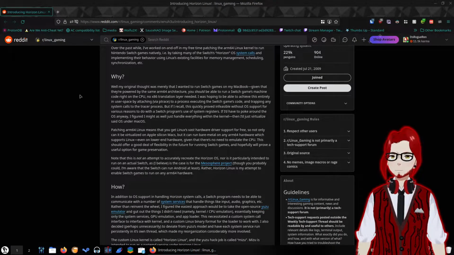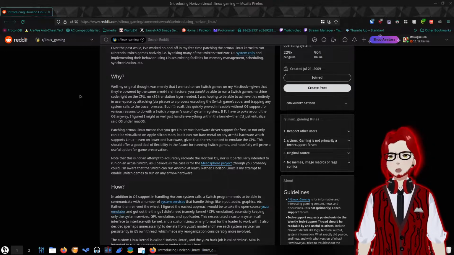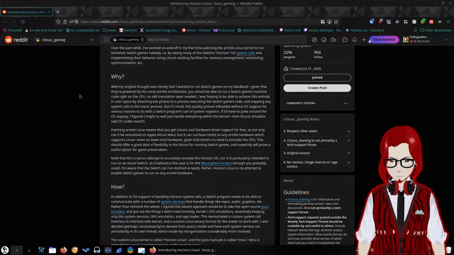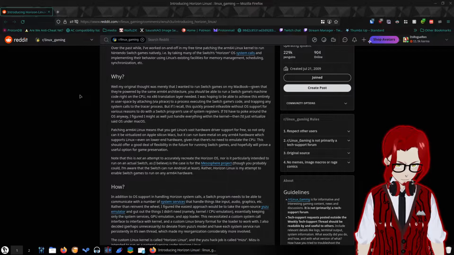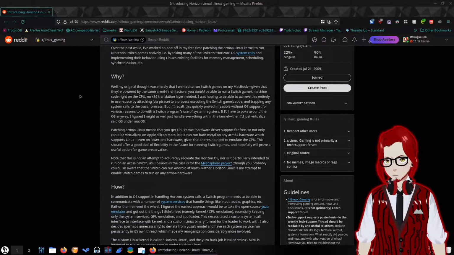Why? Well, my original thought was merely that I wanted to run Switch games on my MacBook. Given that they're powered by the same ARM64 architecture, you should be able to run a Switch game's machine code right on the CPU. No x86 translation layer needed. I was hoping to be able to achieve this entirely in user space by attaching via ptrace to a process executing the Switch's game code and trapping system calls to the tracer process. I'm lost. I have totally lost what you're saying.